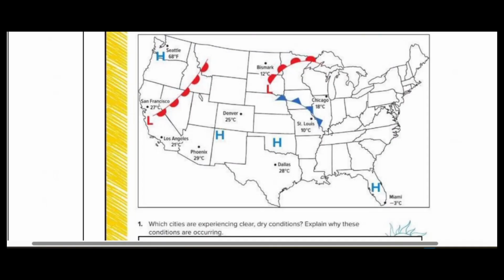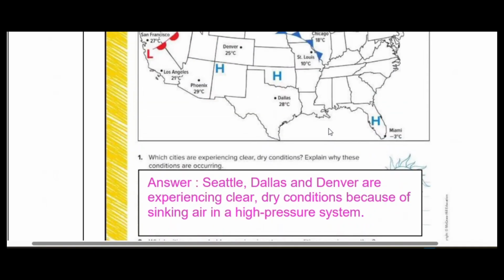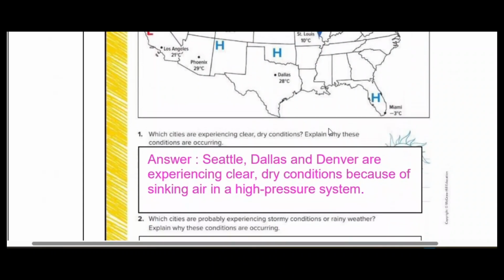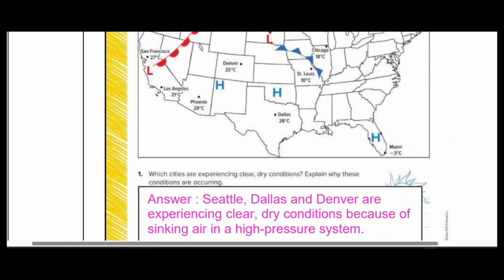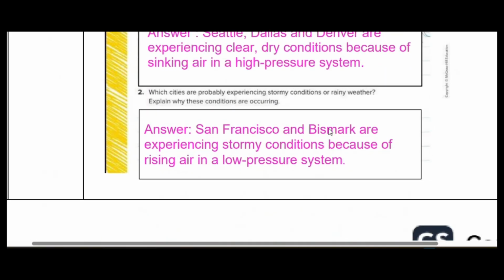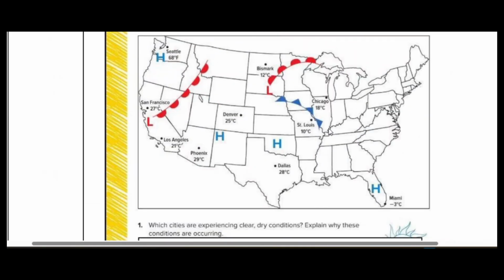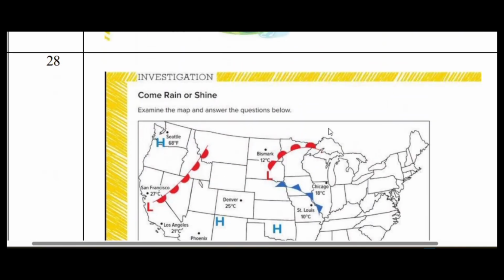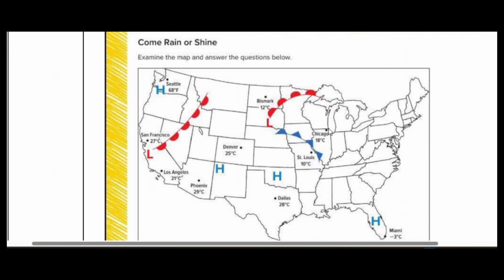Let's look at the next one, which is about the high pressure system and low pressure system. Whenever there is a dry condition, it's a high pressure system. Whenever there is a stormy or rainy condition, there is a low pressure system. This pressure system is built because of two things. One is because of the weather front. So there is a warm front, cold front, occluded front, right? So how does that happen?